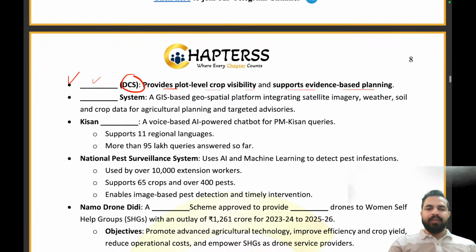Then what is the name of the system, which is a GIS based geospatial platform integrating satellite imagery, weather, soil, and crop data for agricultural planning and targeted advisories? Let me see who will give me the right answer. What is the name of that system? It is the Krishi Decision Support System. Absolutely right.